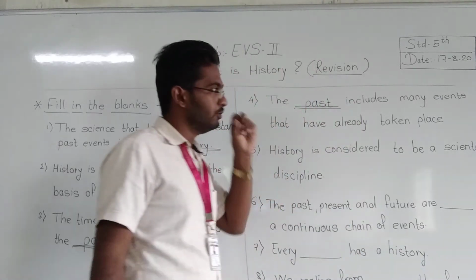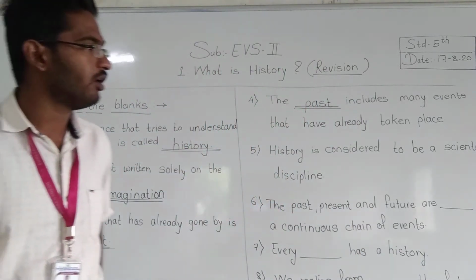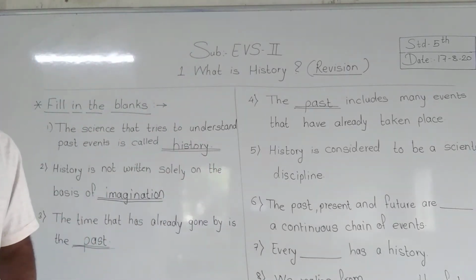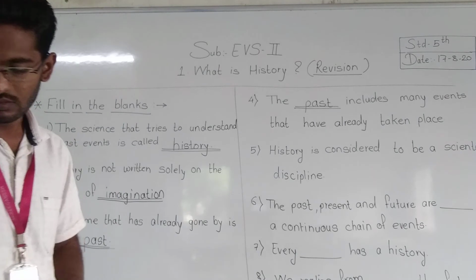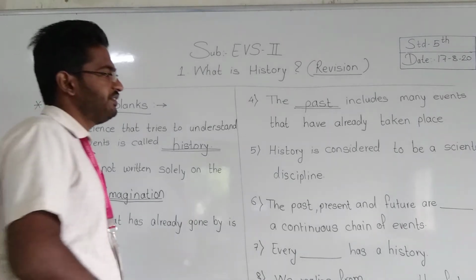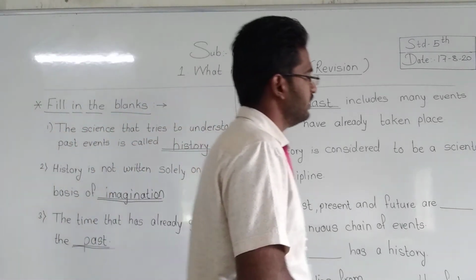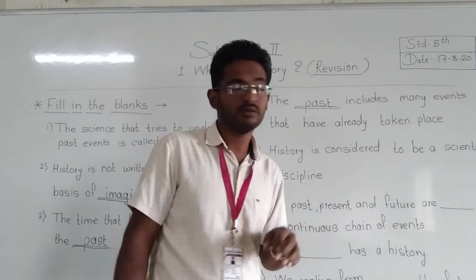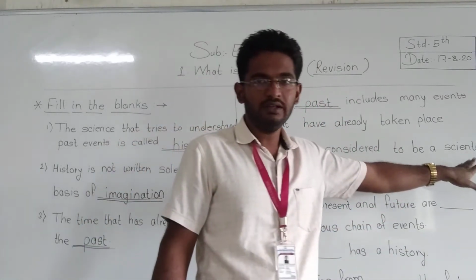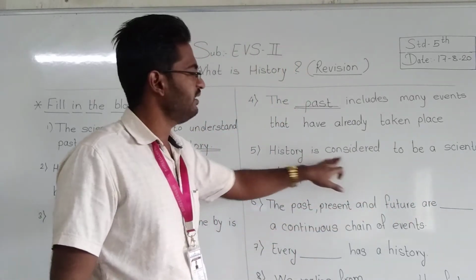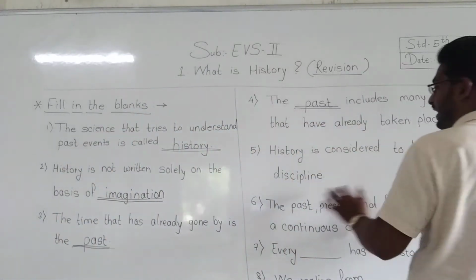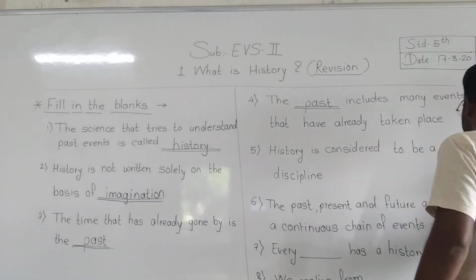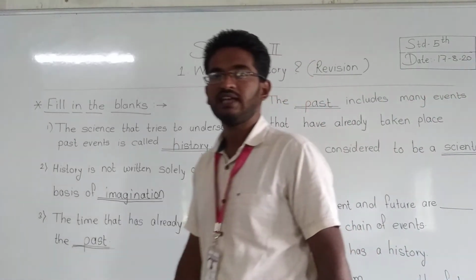The past includes many events that have already taken place. And now the next question is: history is considered to be a scientific discipline. I'm extremely sorry, I've given your answer already. Okay, history is considered to be a dash discipline. So your answer is scientific. What is the answer? Scientific.